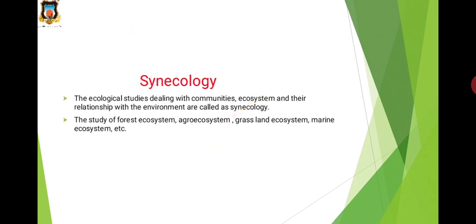Then next is synecology. Synecology means the ecological studies dealing with communities, ecosystems and their relationship with the environment.